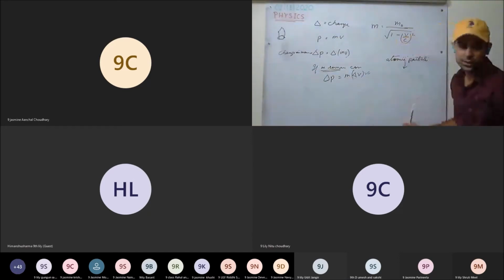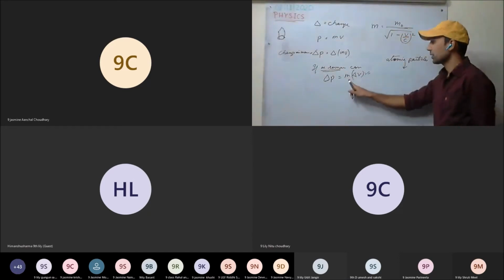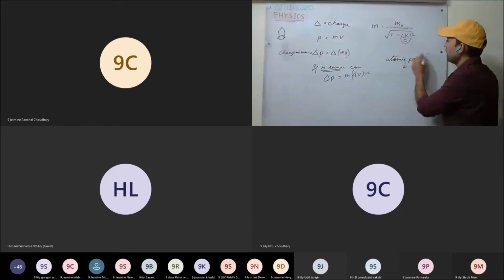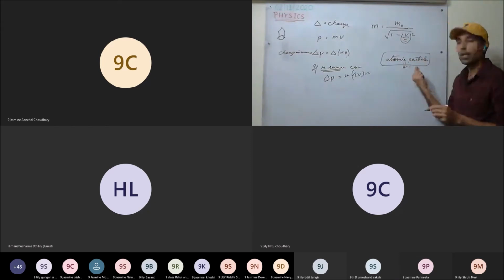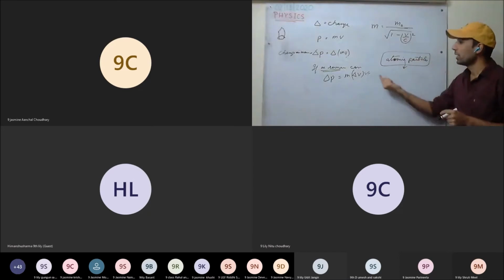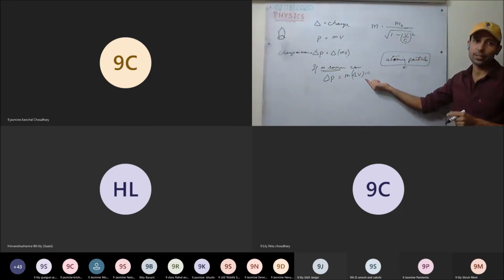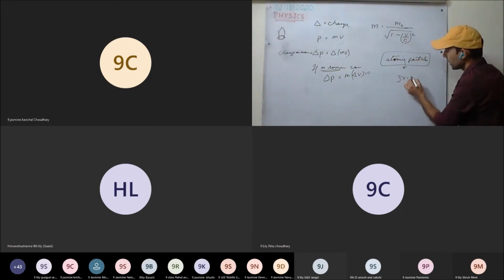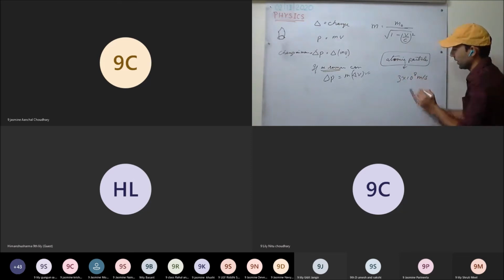When does the mass change? See here, majorly if we deal with atomic particles, they are very, very small particles having very small mass. Now, if these atomic particles move with a velocity comparable to the speed of light, that is 3 into 10 raised to power 8 meter per second.